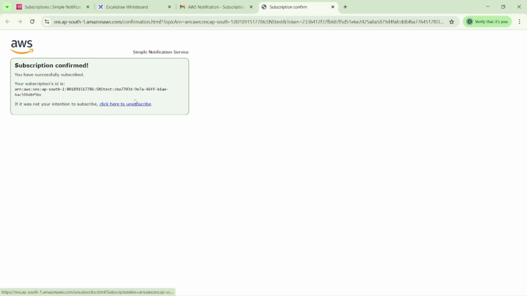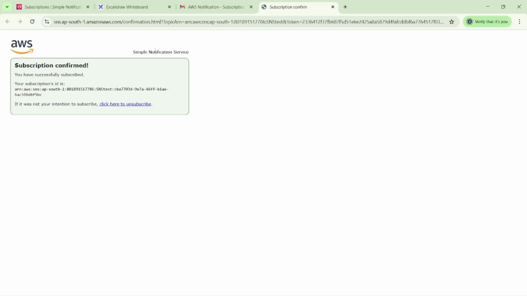You can see if you want to unsubscribe, then you can select it. This is Simple Notification Service. So what is Simple Notification Service? It is nothing but I want some notification in my AWS about whatever services we created and use in my machines. Based on my conditions, I want notification.